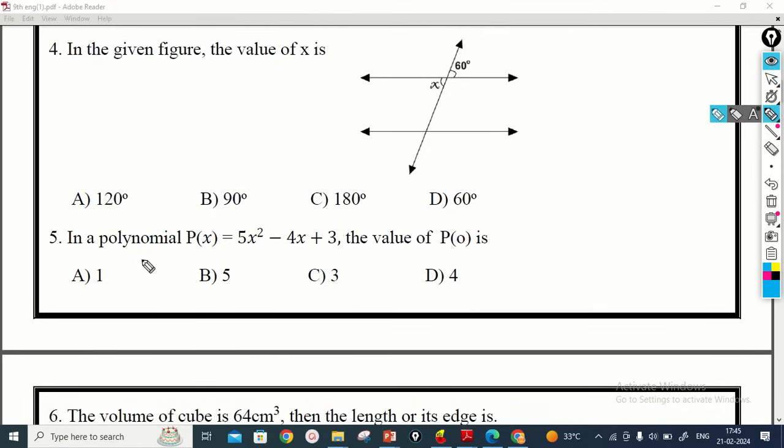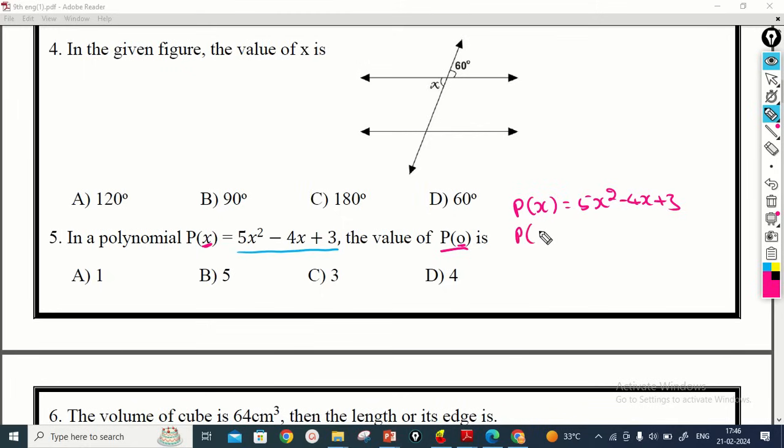In a polynomial p of x is equal to 5x square minus 4x plus 3, we have to find the value of p of 0. So for getting the value of p of 0, you have to substitute 0 in the place of x. So you write p of x is equal to 5x square minus 4x plus 3.